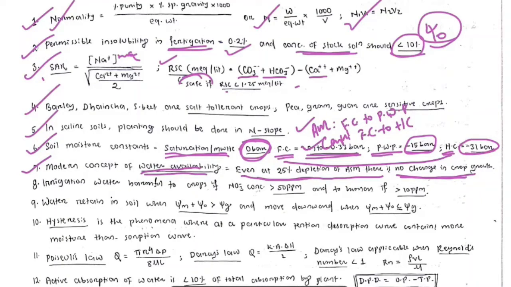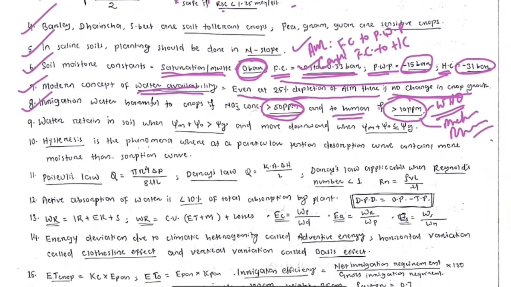Then about irrigation water harmful to crops. Remember, irrigation water is harmful to crop if nitrate concentration goes beyond 50 ppm, and it is harmful to human if it goes beyond 10 ppm. That is declared by World Health Organization. And if the concentration is higher, then that causes methemoglobinemia or blue baby syndrome. Remember these things.